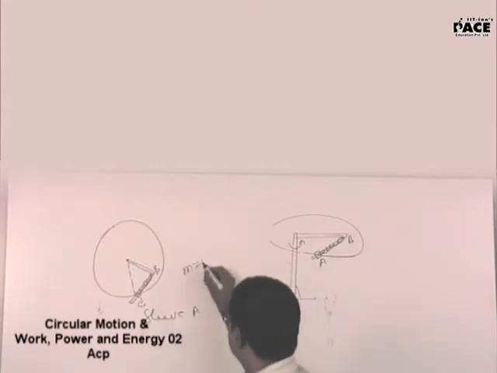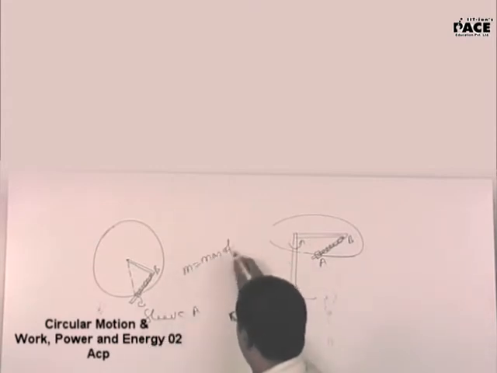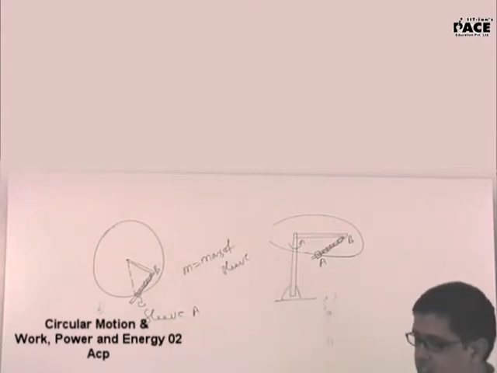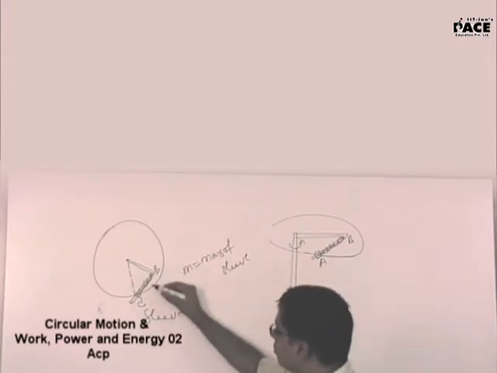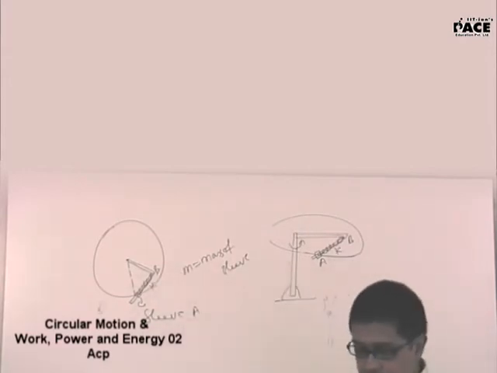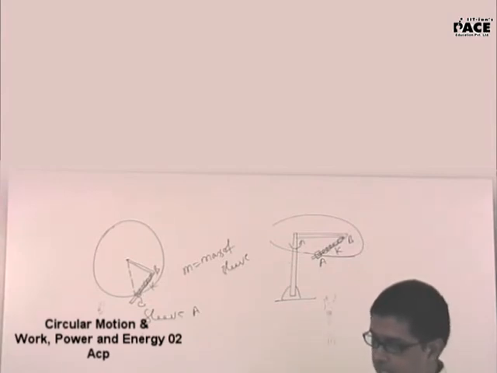M is the mass of the sleeve, and the spring stiffness is equal to K.